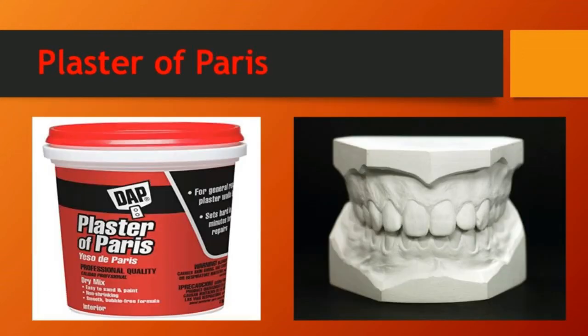Plaster of Paris. Plaster of Paris consists of a fine white powder. Its chemical name is calcium sulfate hemihydrate, and the molecular formula for plaster of Paris is CaSO4·½H2O. From ancient times, it has been prepared from gypsum. We found this near Paris, the capital of France, so it is named plaster of Paris.